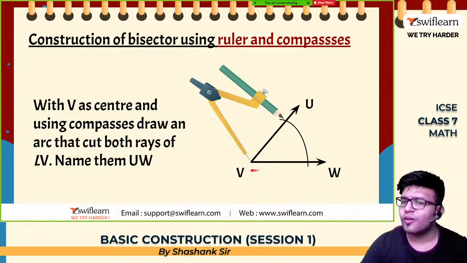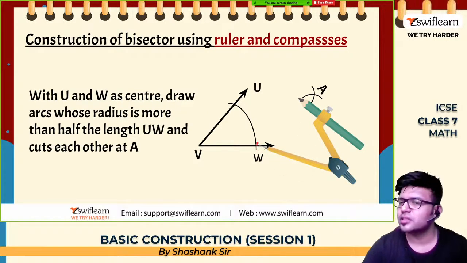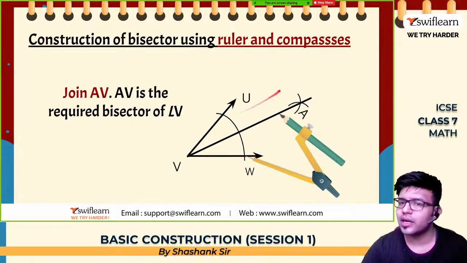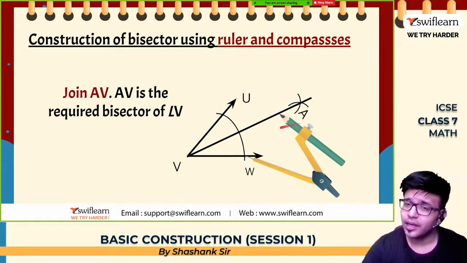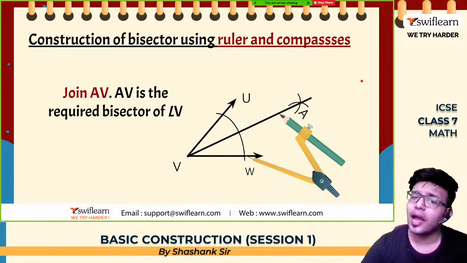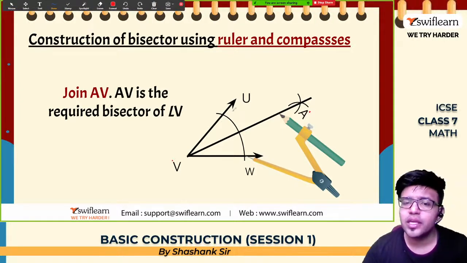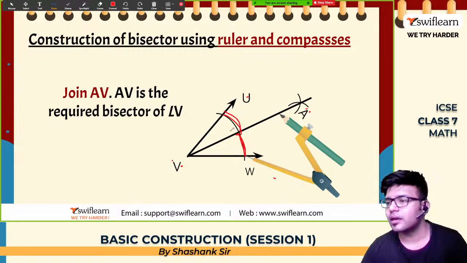Now see here, let's learn this again with some illustrations. With V as a center, draw an arc of any length. Now with W as a center, draw an arc like this. With this as a center, draw an arc like this, so that they both intersect at A. Now draw a line passing through V and A. Join them. This is what you get. This is how we draw an angular bisector. Angular bisector मतलब क्या sir? अभी angle AVU will be equal to angle AVW. This angle and this angle are the same.